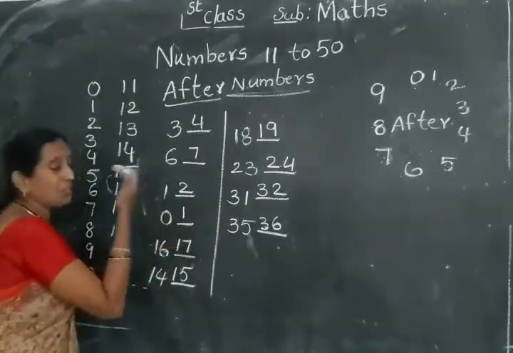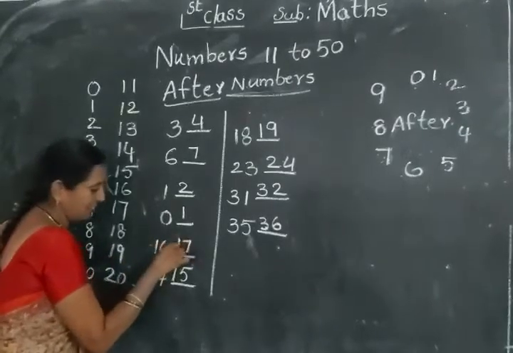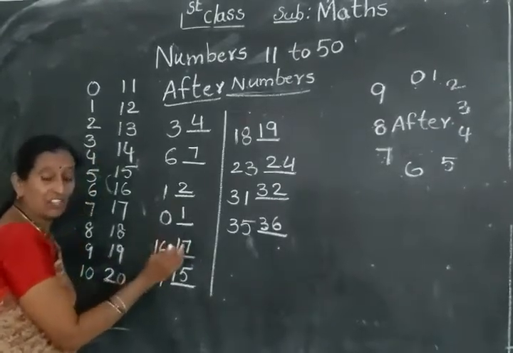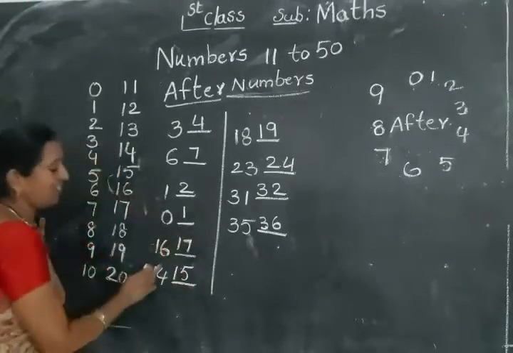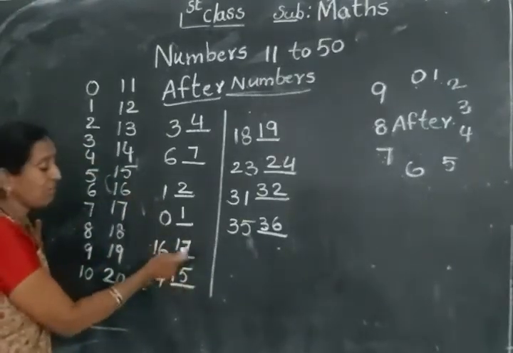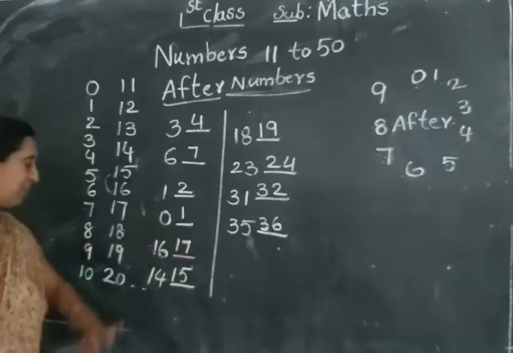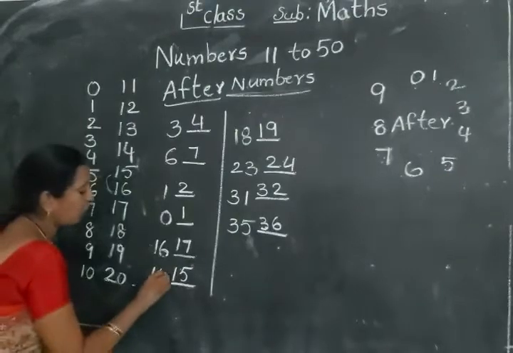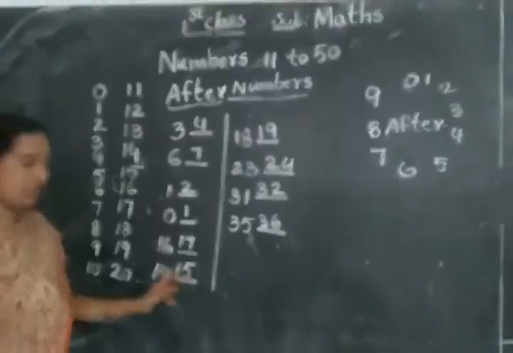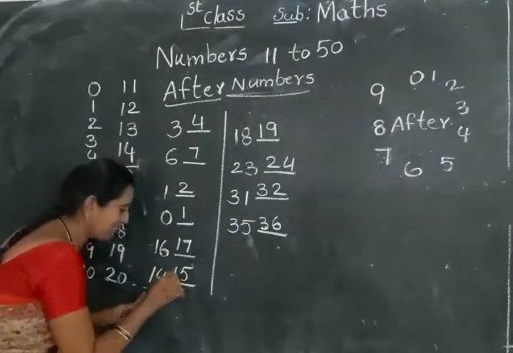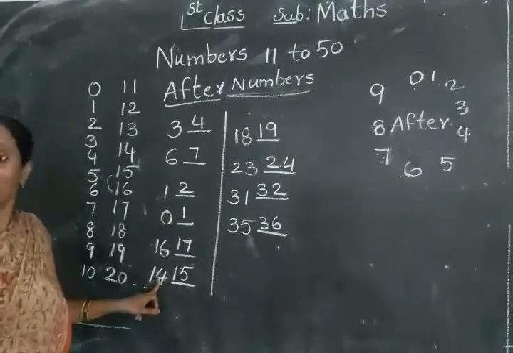The same as before, how you learned. Write the same number, 1, and 6 after which number comes? 7. So here 17. 16 after 17. Next here I'll give 14. The 1 you write as it is, and here 4 after which number comes? 5.